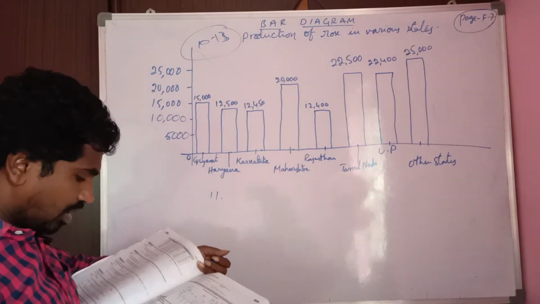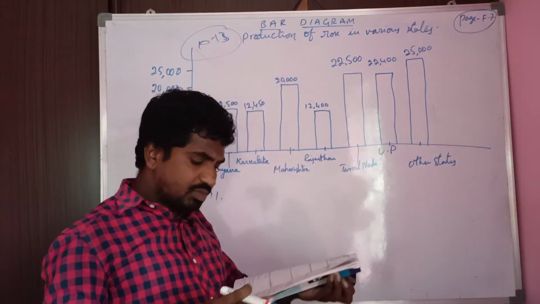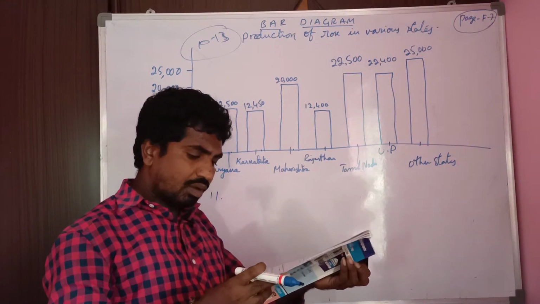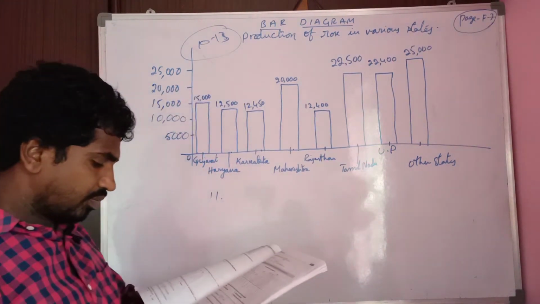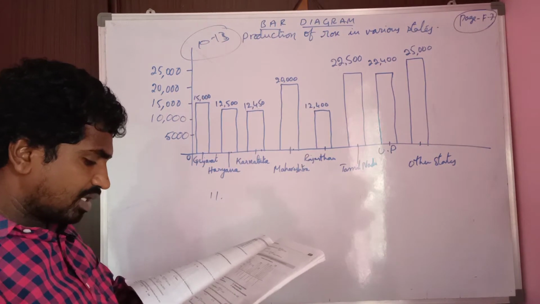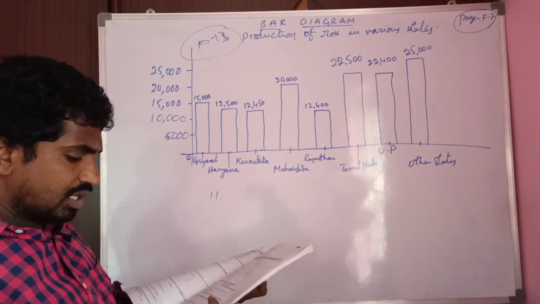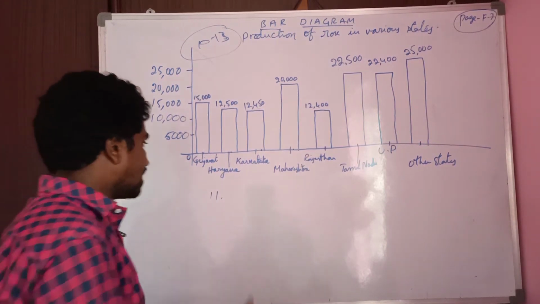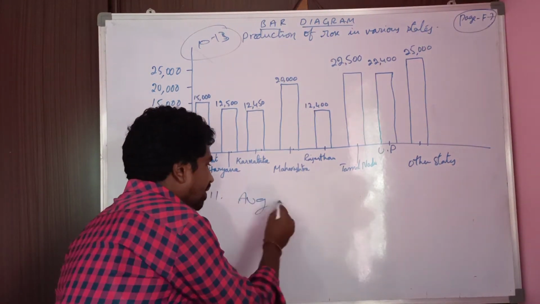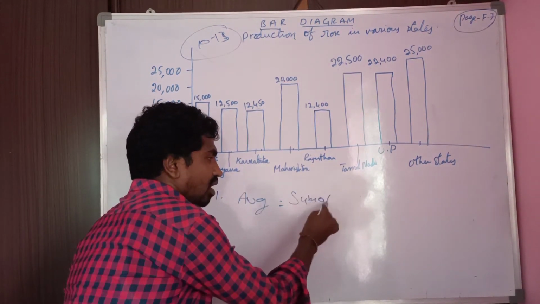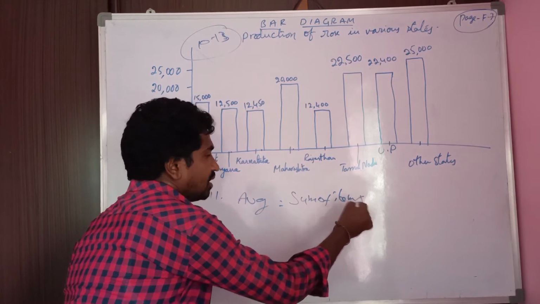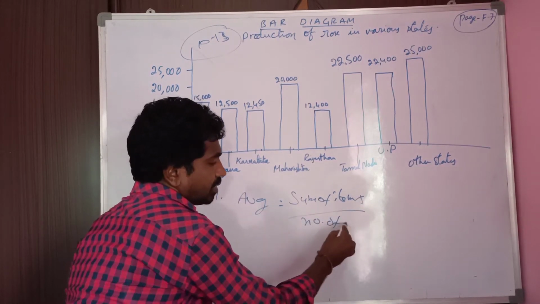What is the approximate average production of roses across all the states? He is asking average. Average equals sum of items by number of items.